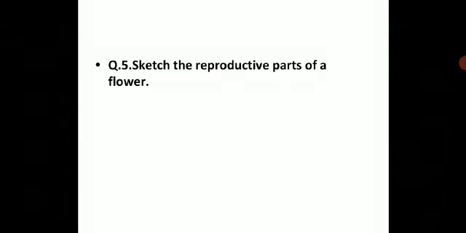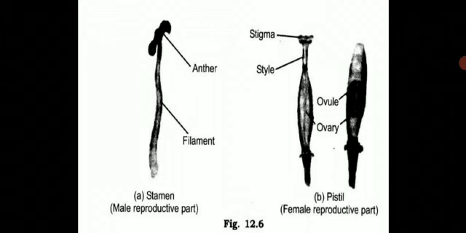Now you have to sketch the reproductive parts of a flower. Let us see, we will find the reproductive parts of a flower with the help of the diagram. You have to draw this diagram. Even if you have drawn it earlier in the previous session and kept it as a note, here you are doing NCERT question answer, so in your answer you should draw this. Again, it will be a practice for you.